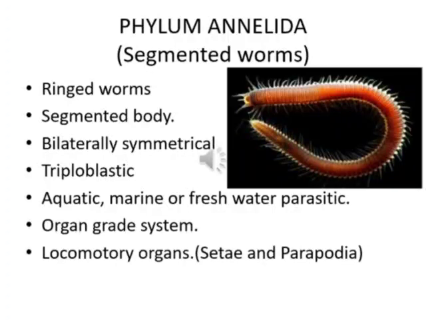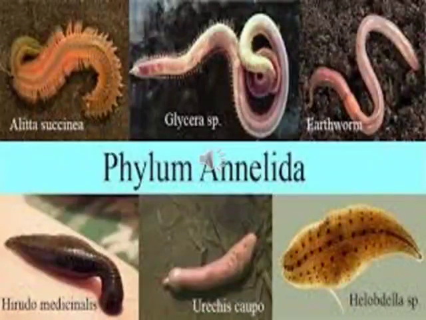Now let's see the next phylum, Phylum Annelida. The annelids are also known as ringed worms or segmented worms. They have a long and segmented body. Annelids are bilaterally symmetrical. They are triploblastic. They are mostly aquatic, marine or freshwater, and some are parasitic. The body organization is of organ grade. The setae and parapodia are locomotory organs. Earthworm and leech are some examples of Phylum Annelida.